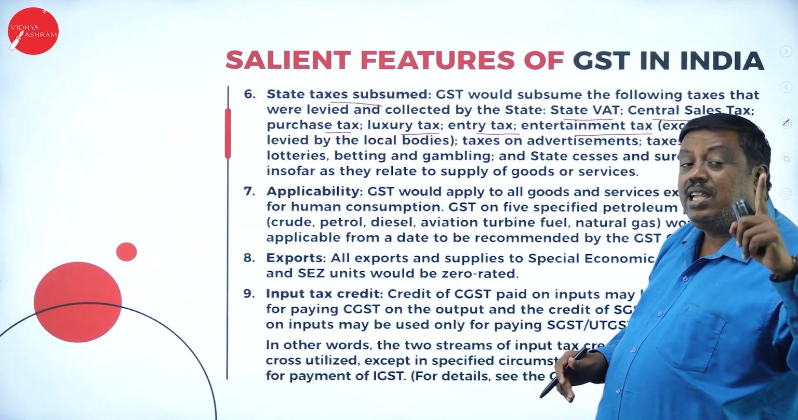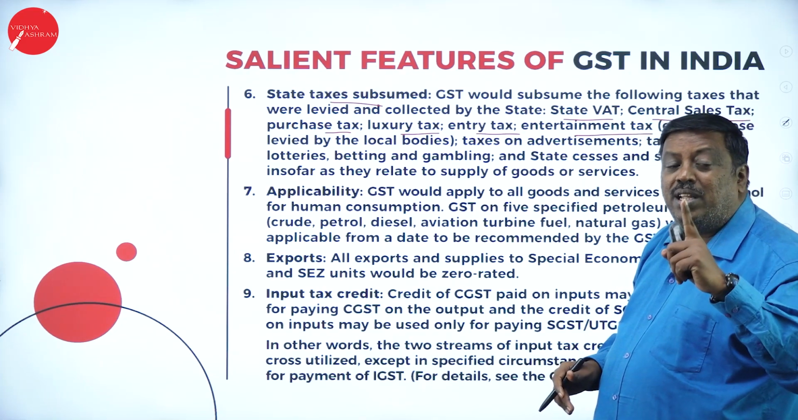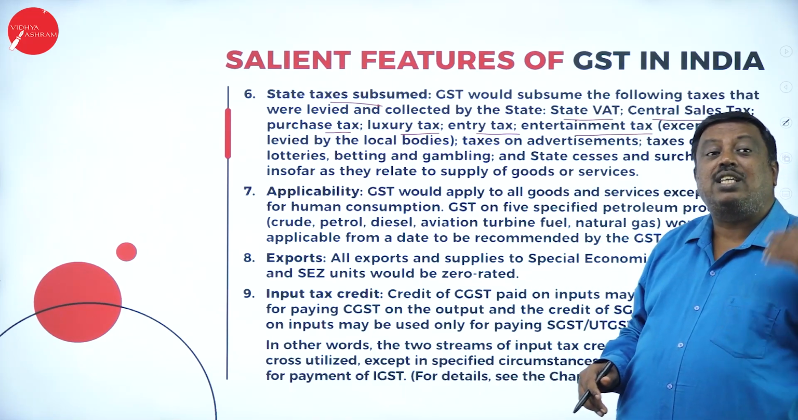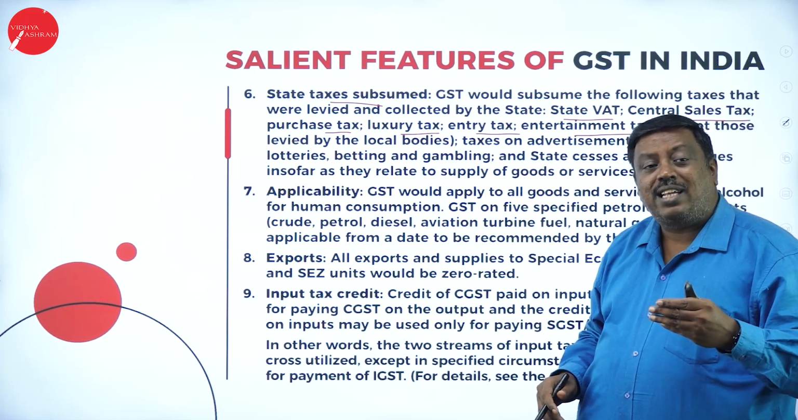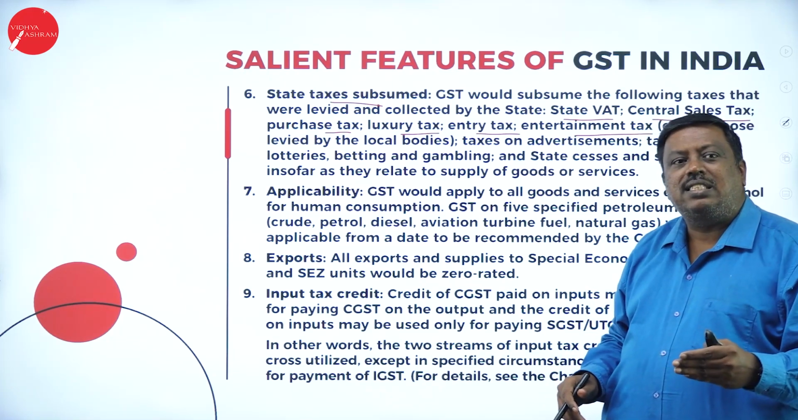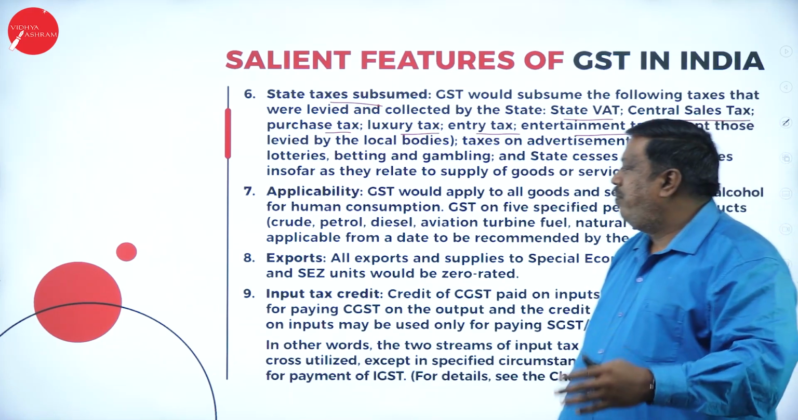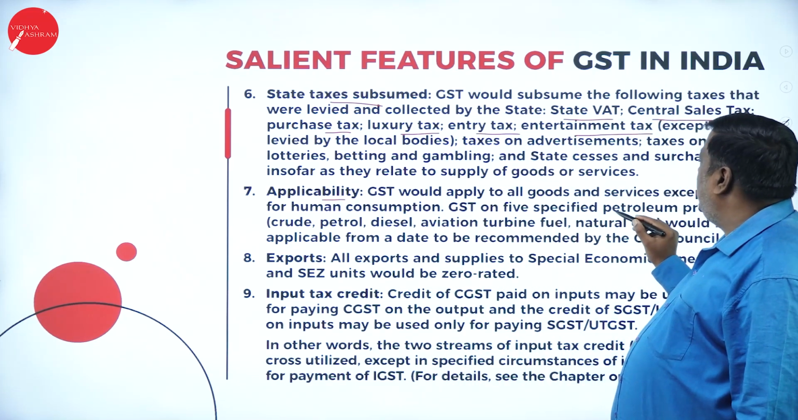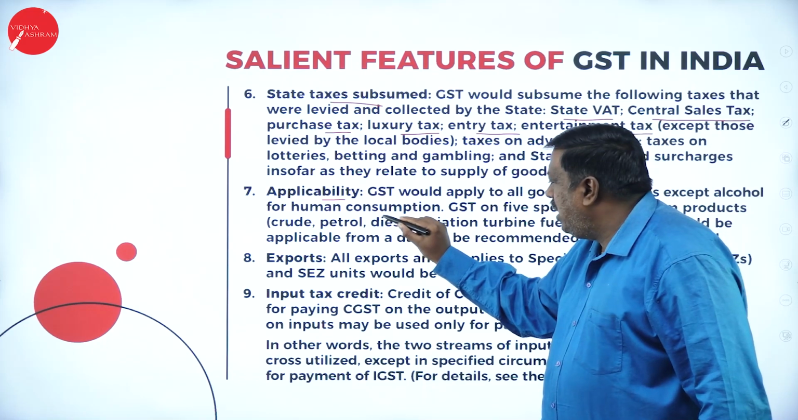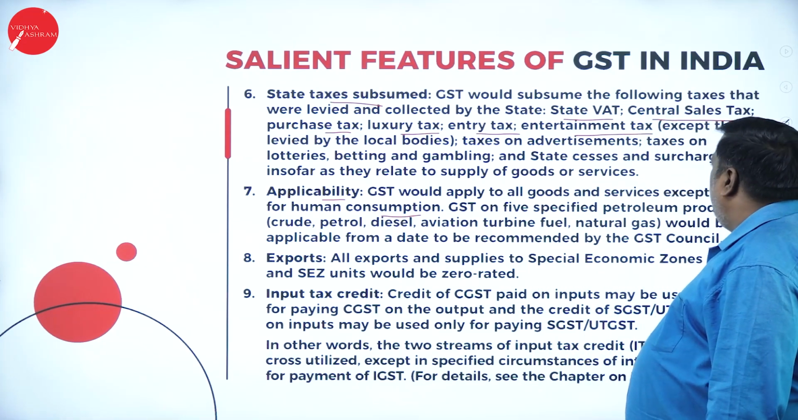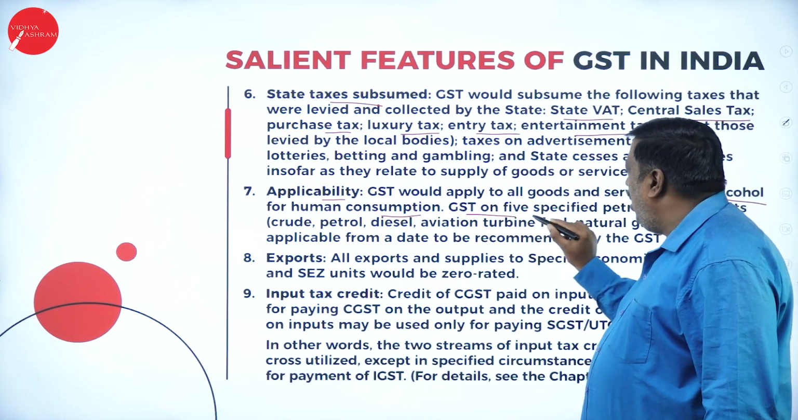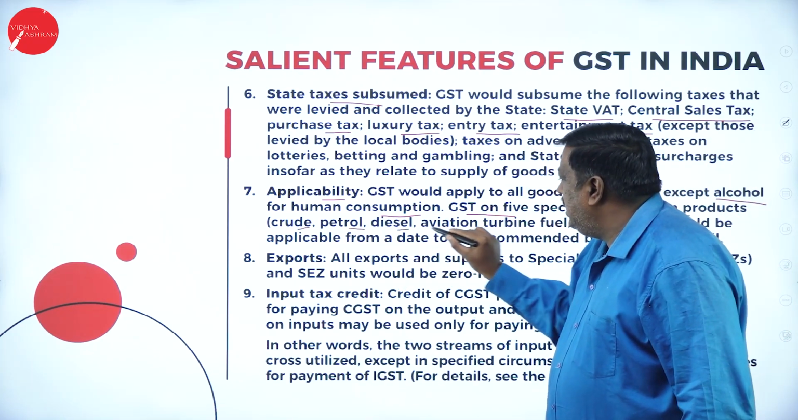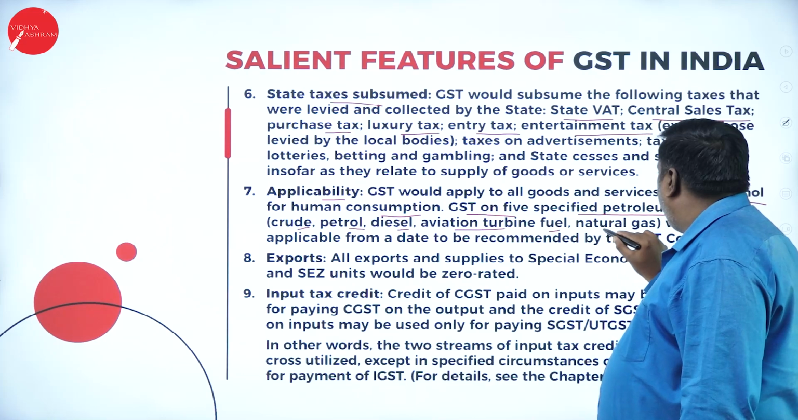This is a benefit given to the general public. They have to understand what type of taxes were there earlier and how much tax we were paying, and now what type of tax we have and what benefit there is for the general consumer. Next, applicability. GST would apply to all goods and services except human consumption, that is alcohol for human consumption. GST applies on 5 specified petroleum products: crude, petrol, diesel, aviation turbine fuel and natural gas.